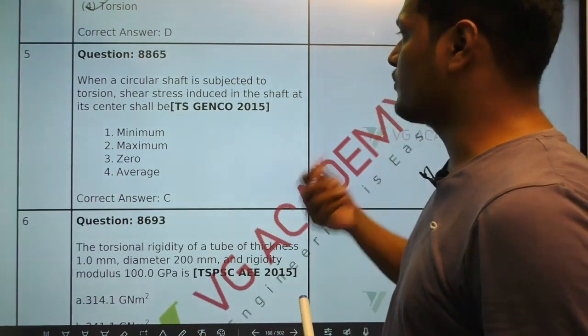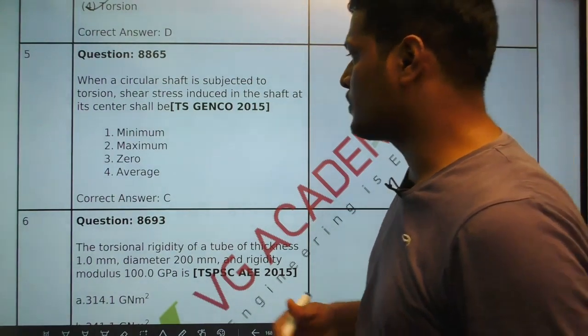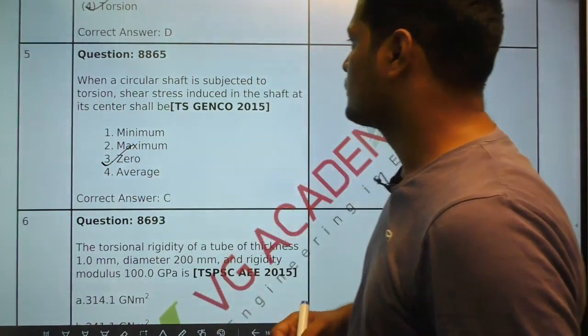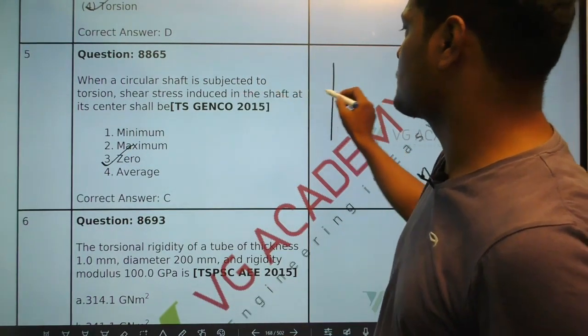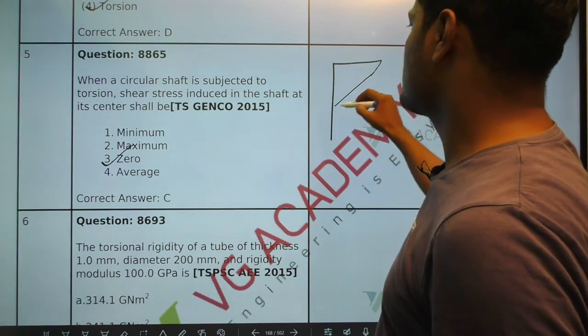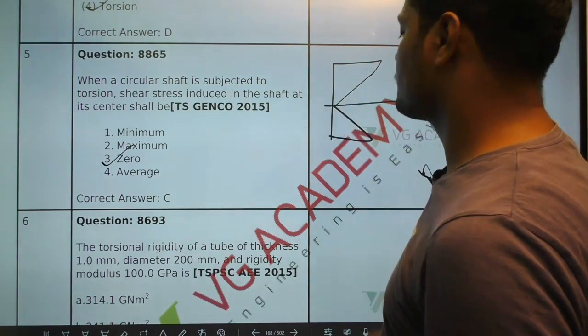When a circular shaft is subjected to torsion, the shear stress induced in the shaft at its center shall be 0. Because we know the shear stress distribution when a circular shaft is subjected to torsion, at the center tau is 0.